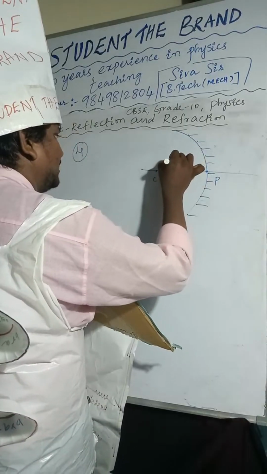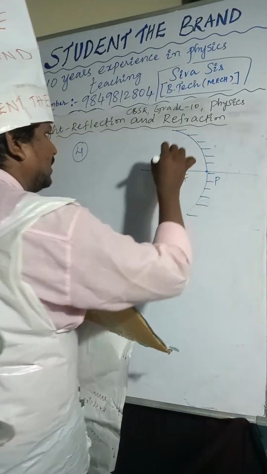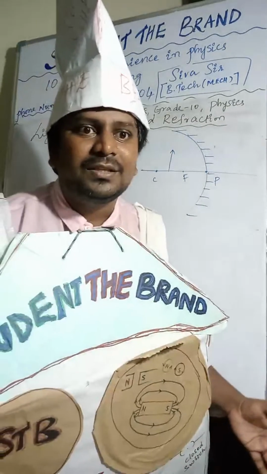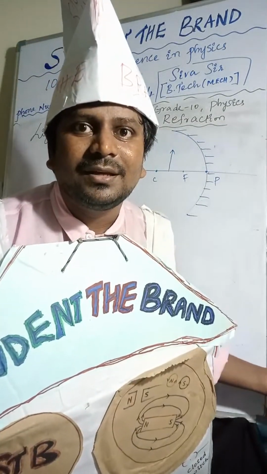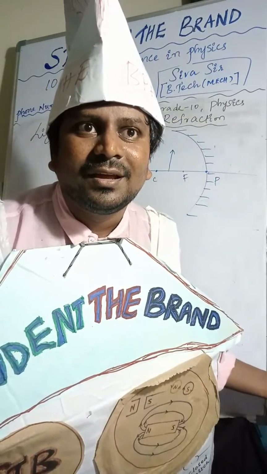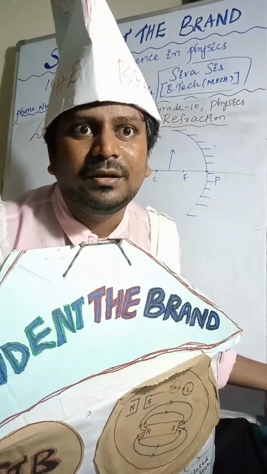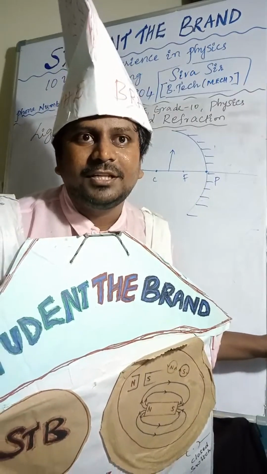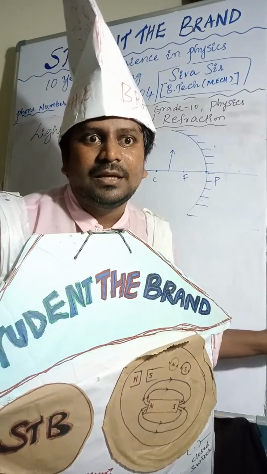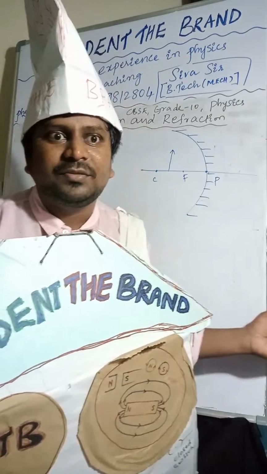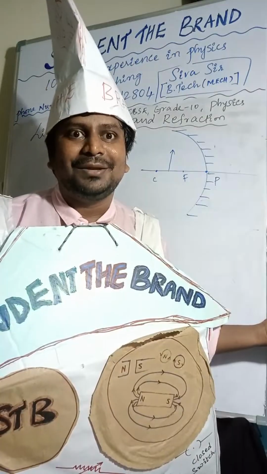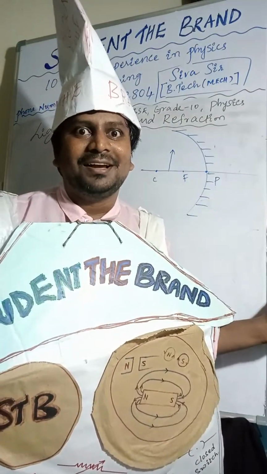The object is placed between C and F. Where will the image form?